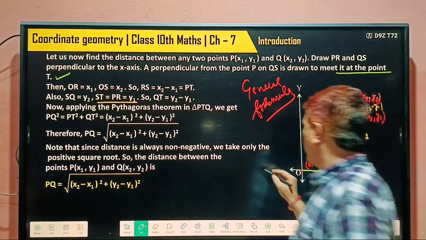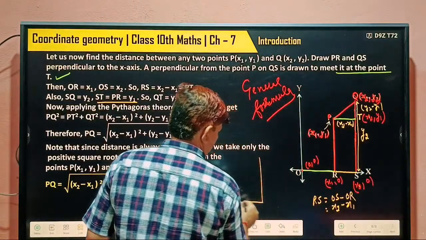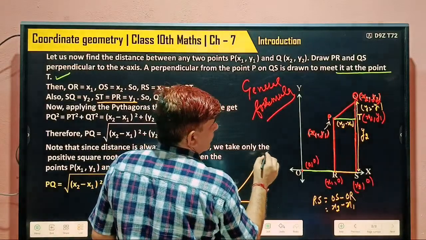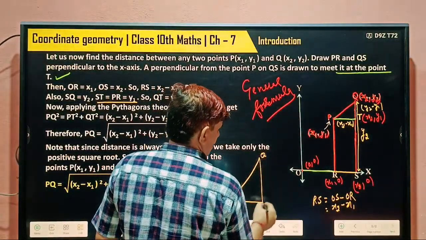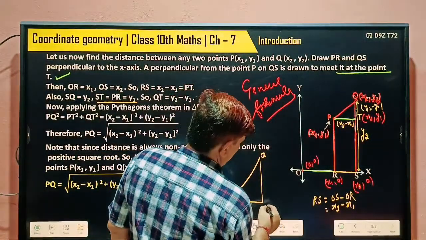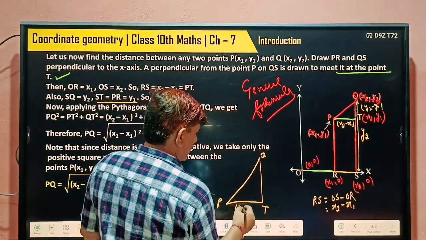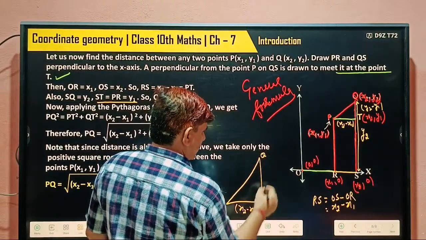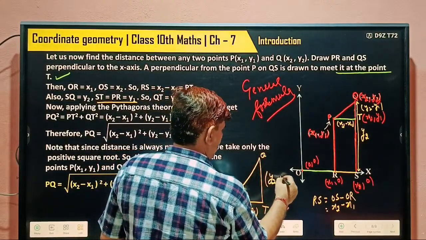So a triangle becomes like this. This is point Q, this is point P, this is point T. This distance is x2 minus x1, this distance is y2 minus y1.